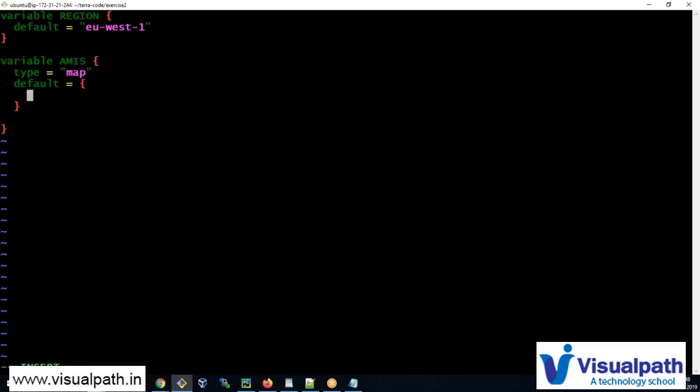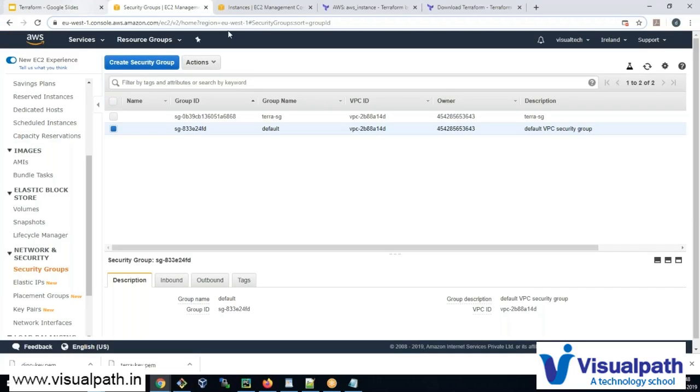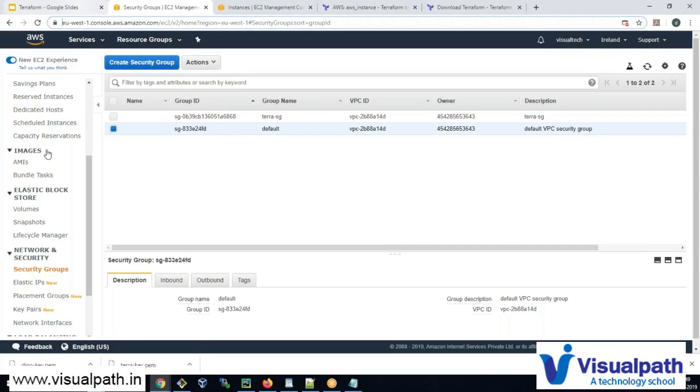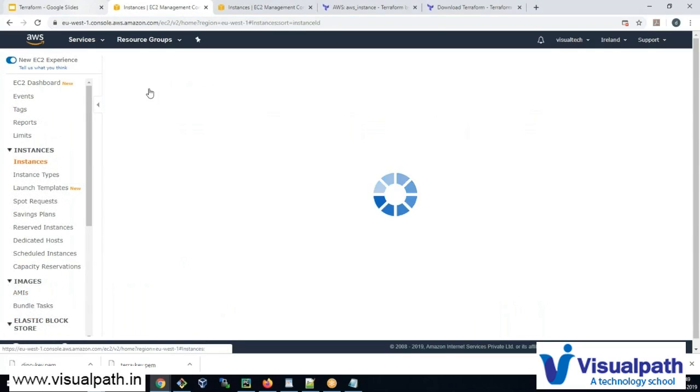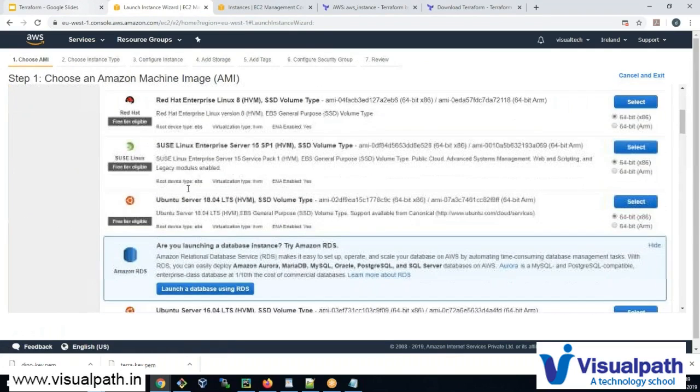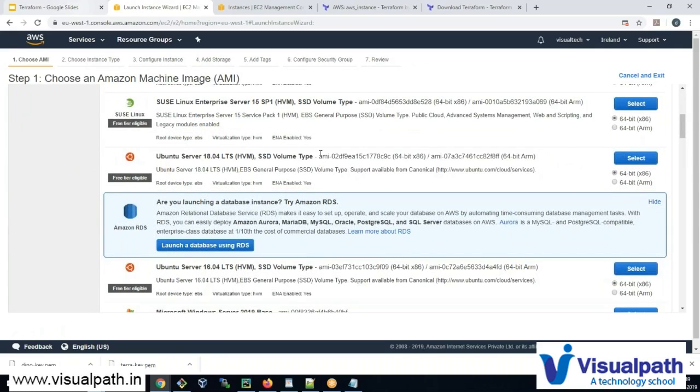So we create a key with the name of the region. So I'll say for EU West 1, the AMI, just a moment, let me launch and see. So let's go with Ubuntu only, this one.